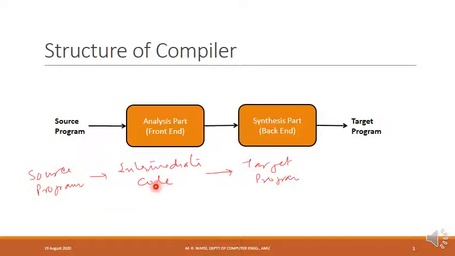In the second step, intermediate code is converted to the target program, and this is known as the synthesis part, because we are synthesizing the target program, and this is also known as the backend of the compiler, because this part is not dealing with the source program. And in the synthesis part, or in the backend of the compiler, intermediate code is being optimized, and it is being converted to the low level code, or it is being converted to the target program. So at the high level, I can consider two major steps which are taking place in the compiler.